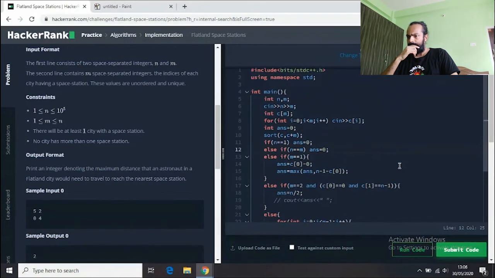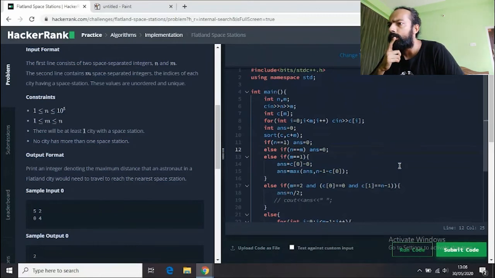If any viewer of ours tries to solve this on their own, that is highly recommended, without looking at this code. I'm sure they can find much more optimum code than this. So, Roshan, do you have anything to say? Before we end this video, I just want to go through the code.